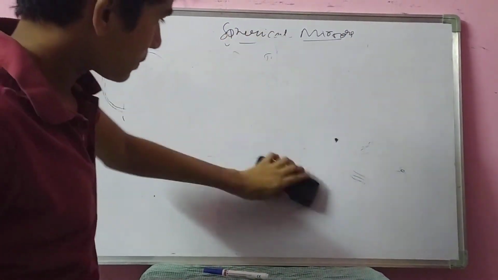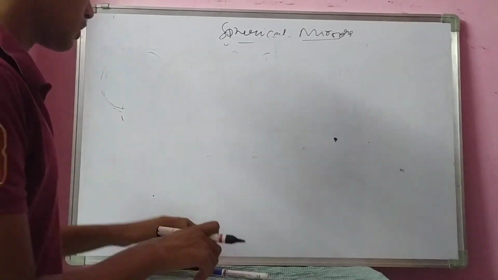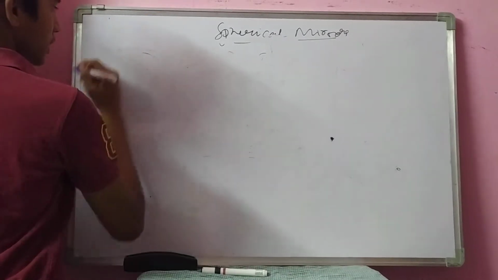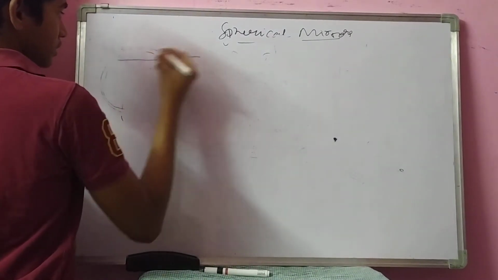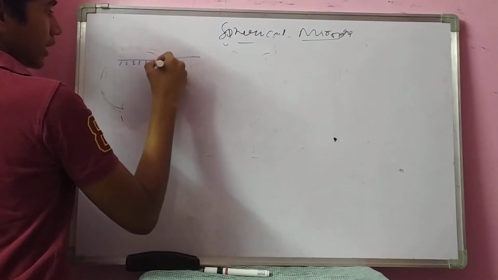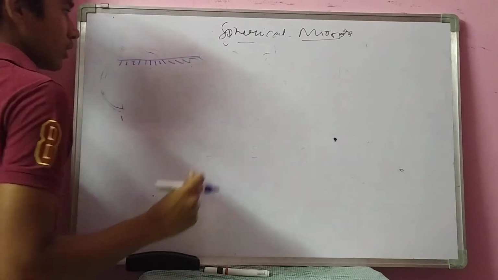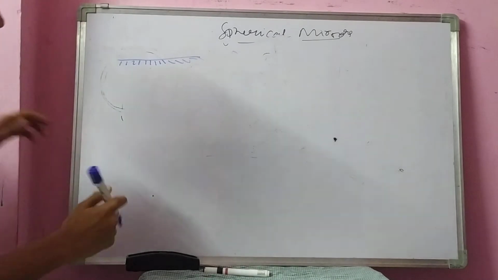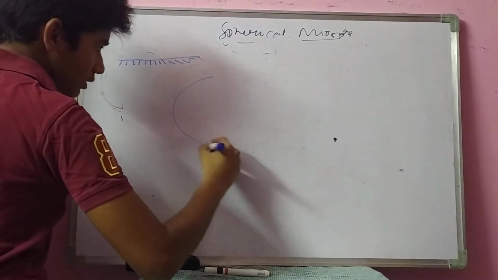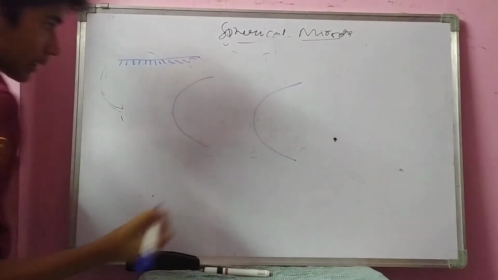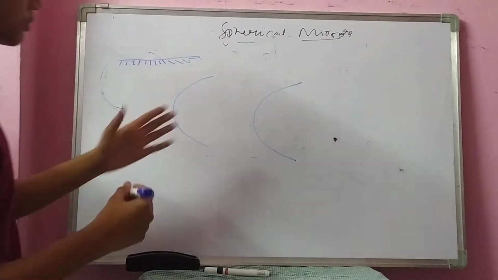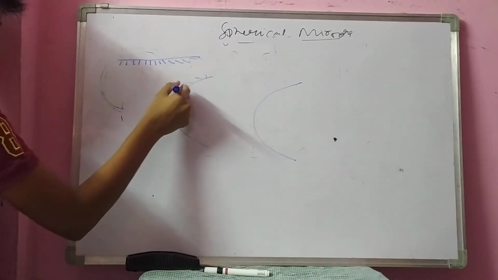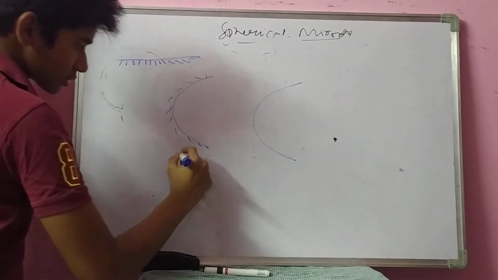Now generally we represent a plane mirror in this manner. Plane mirror in the sense, this is one straight line, and this side is used for silvering. This side is open for reflection. In the same way we can denote both mirrors that we discussed in this manner only. Firstly I had applied paint on this side, so I am shading this side. This is called concave.